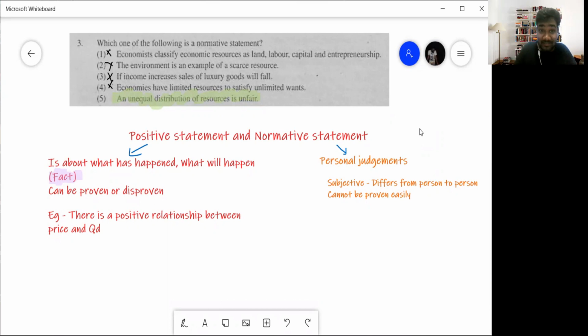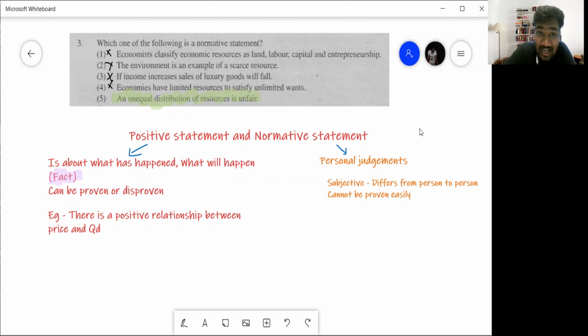Then what are normative statements? Normative statements are personal judgments, what a person believes. So he thinks of different things. For example, I can say that government workers should get an increase in their salary of 10,000. They're working very hard, they should get an increase in their salary. You will say, no sir, what nonsense, I went to get my license recently, these fellows made me pay a bribe also, I had to wait one entire day in the queue also, they should not get a raise, you should just put these people out.